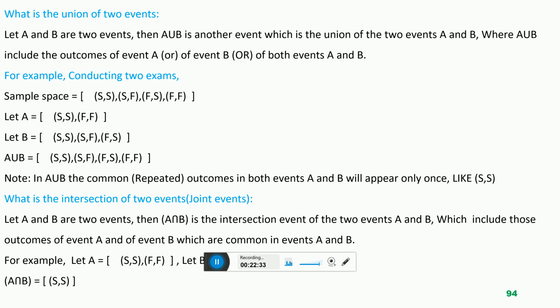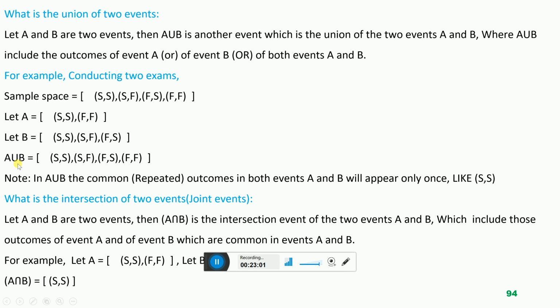But one thing must be known to you, dear student, that we will not repeat the outcomes more than one time. Here in event A there is SS and here in event B also SS. So we will put SS one time in the A union B event. We will not put SS two times, from event A and from event B. No, that is wrong.